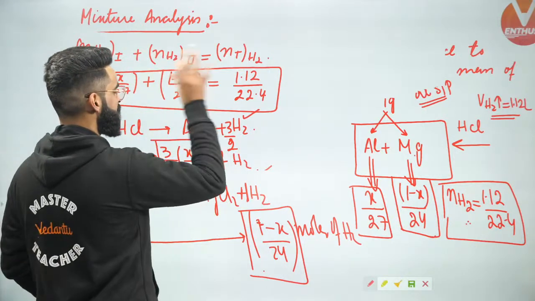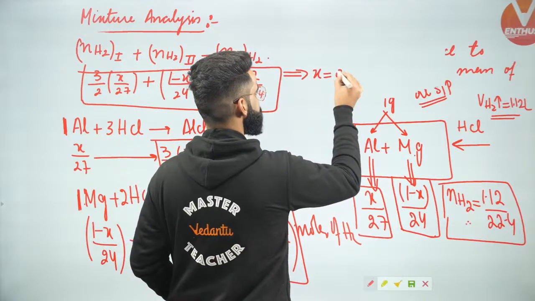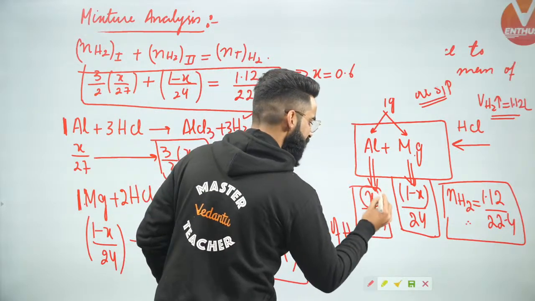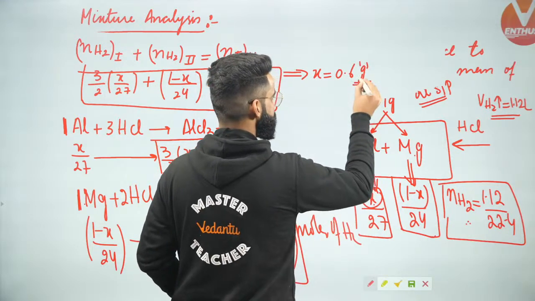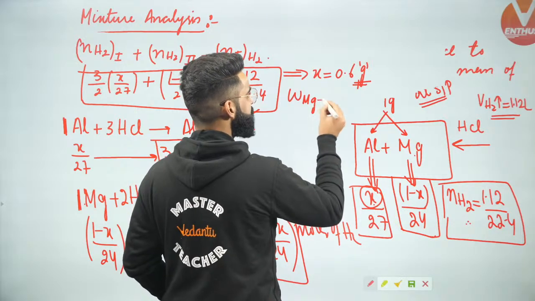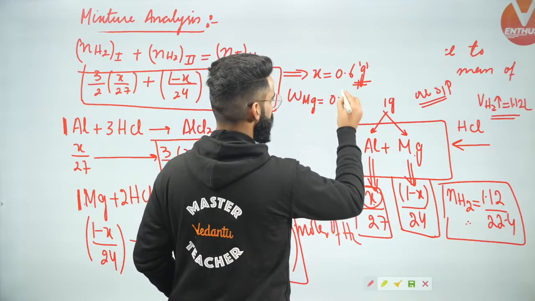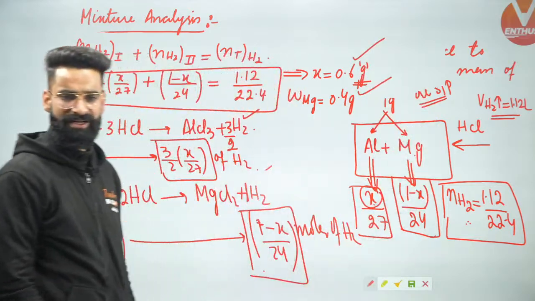Absolutely, because in this equation I've got only one variable, and if you solve this equation you'll get the value of X as 0.6. And what was X? X was the mass of aluminum in the mixture. So the mass of aluminum in the mixture is 0.6 grams. So the mass of magnesium in the mixture is going to be 1 minus X, 1 minus 0.6, which means 0.4 grams. So I got to know the mass of each component in the mixture.